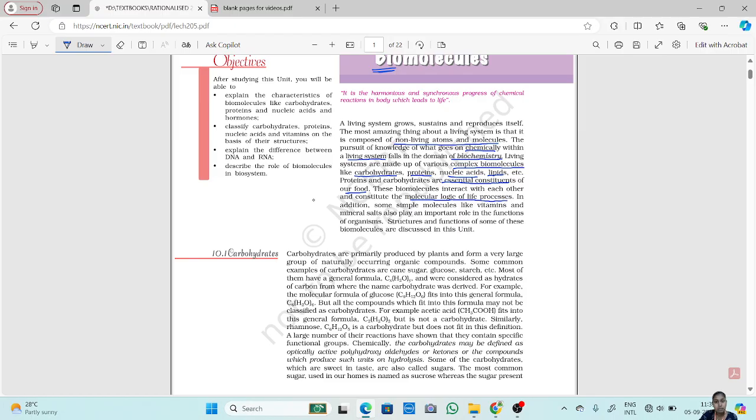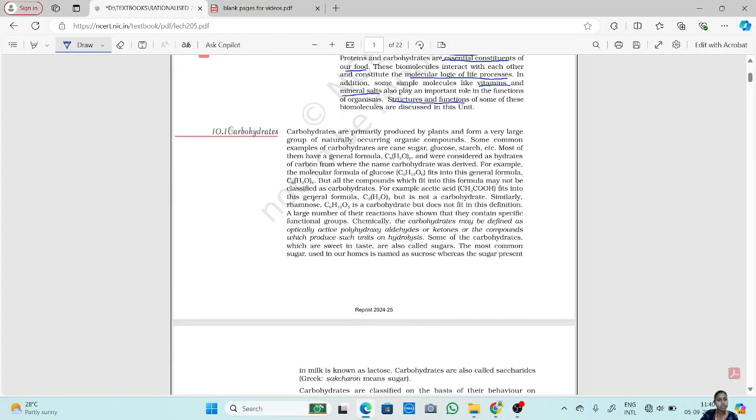In addition, some simple molecules like vitamins and mineral salts also play an important role and function in the living organism. Now, in this chapter, biomolecules, we'll learn about the structures and functions of some of such biomolecules. So first, we'll start with carbohydrates. Our first molecule is a carbohydrate.